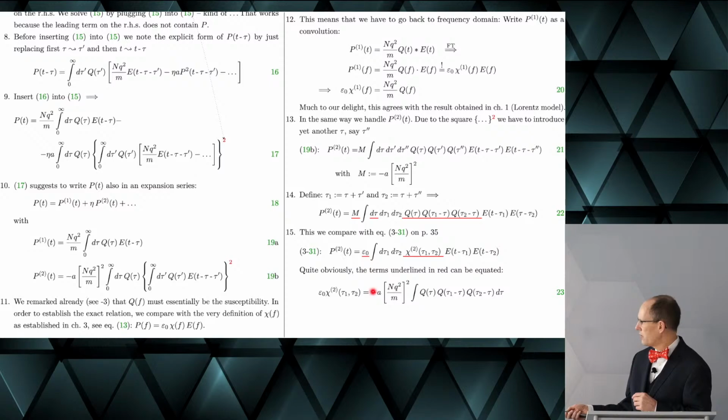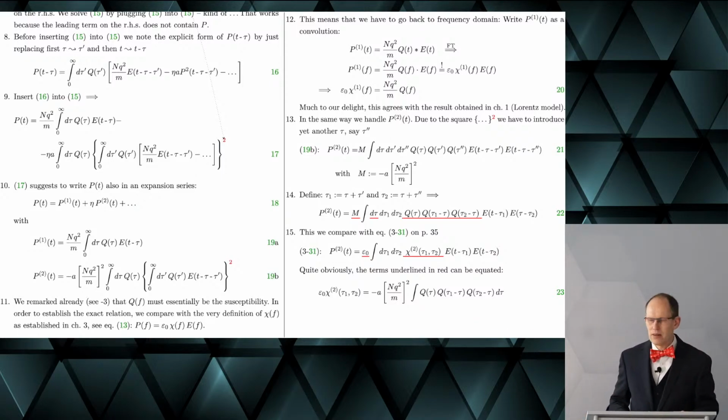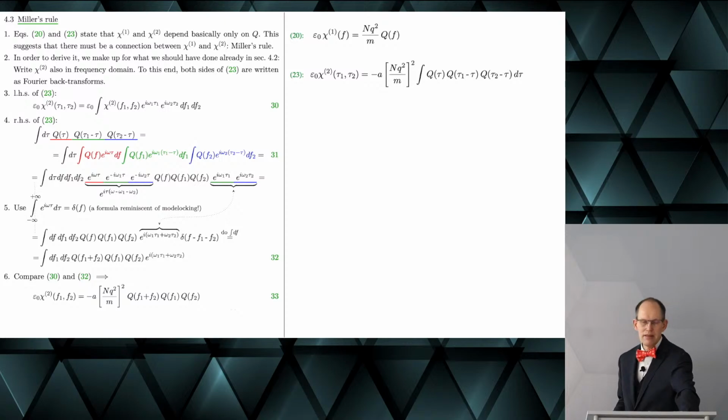Of course, there's still this prefactor A, but you see that first order and second order susceptibility, and actually also higher order susceptibilities, are related. And this is actually the essence of Miller's rule. Miller's rule says that both are connected.